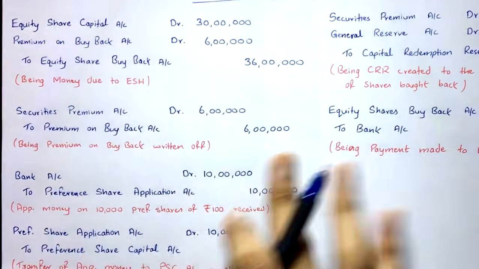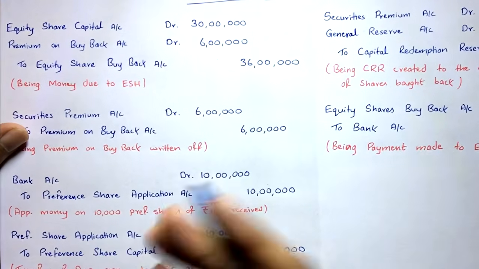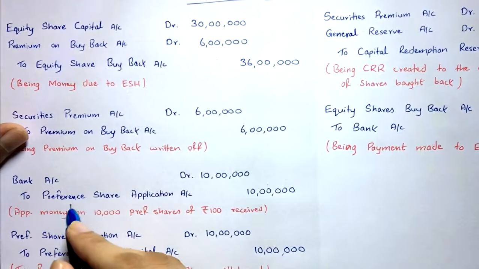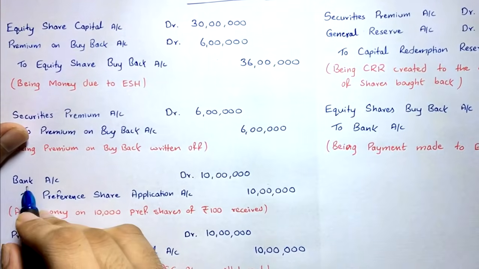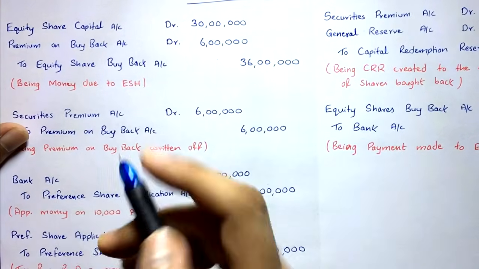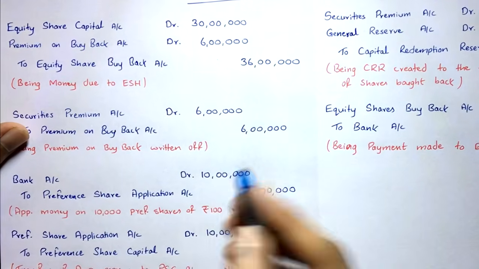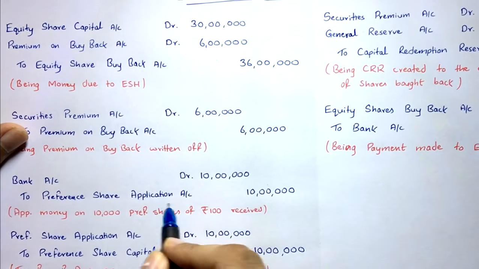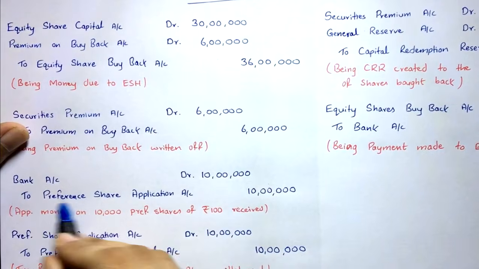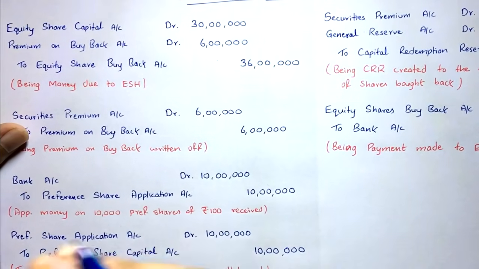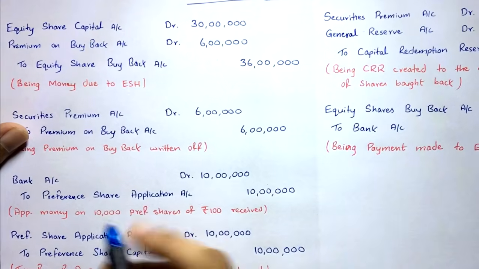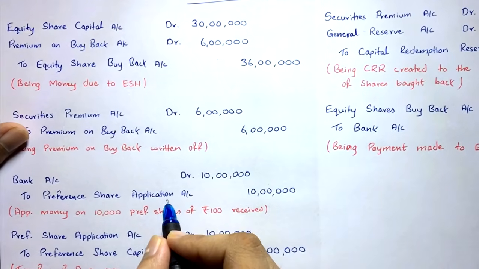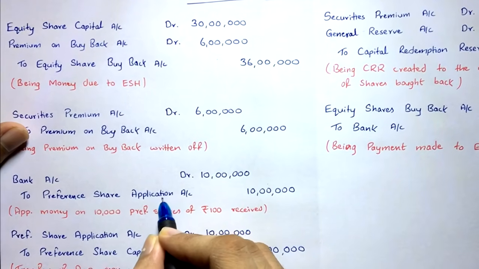See here, bank account debit, money is coming in because we have issued the shares, right? And the applications have come in. And the whole money has come in with the application. So bank account debit 10 lakh, the entire money, to preference share application account. Now this is a temporary account we open just for application, allotment, like that. We have lots of accounts, right? First call, final call, you know that. So now what do we do with this? We close this account. How do we do that?